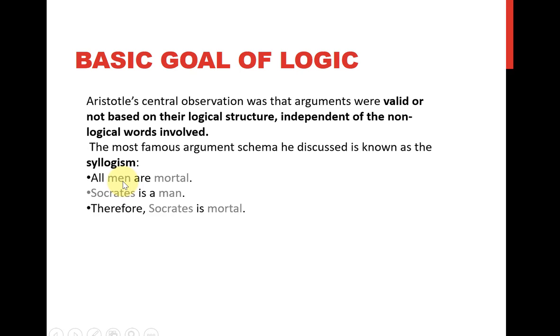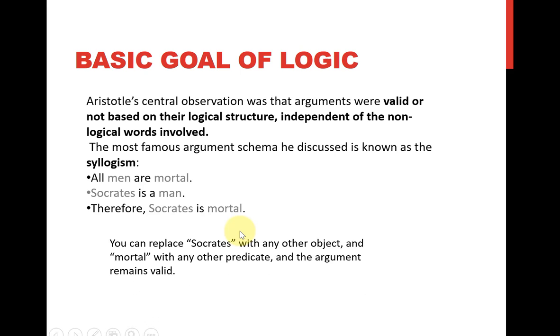Socrates is a man, so he must be mortal. And the interesting thing about this is that you can replace Socrates with any other object and mortal with any other predicate, and the argument remains valid. So you can change these gray parts, but you still have a valid argument.